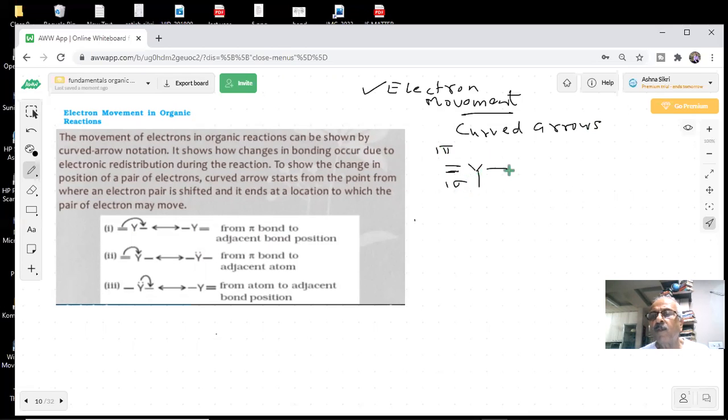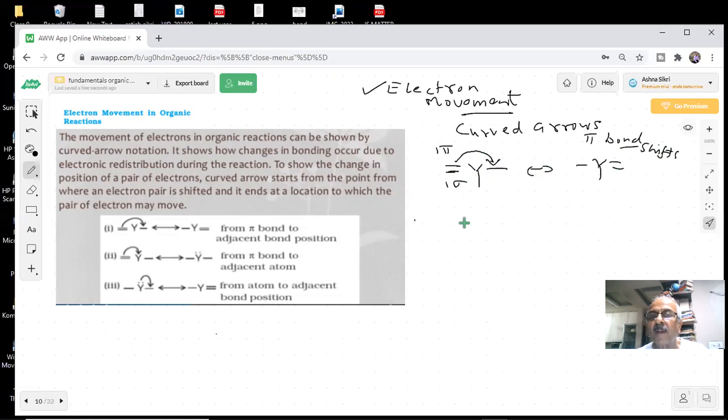Does the sigma bond move? Yes or no? No, no, sir. The pi will move. Then what will happen? It moves to the adjacent position. You are getting this, this double bond's pi bond shifts to the adjacent position, students. Pi bond shifts, not the sigma, because the sigma bond is attached firmly. It will need high energy, students.